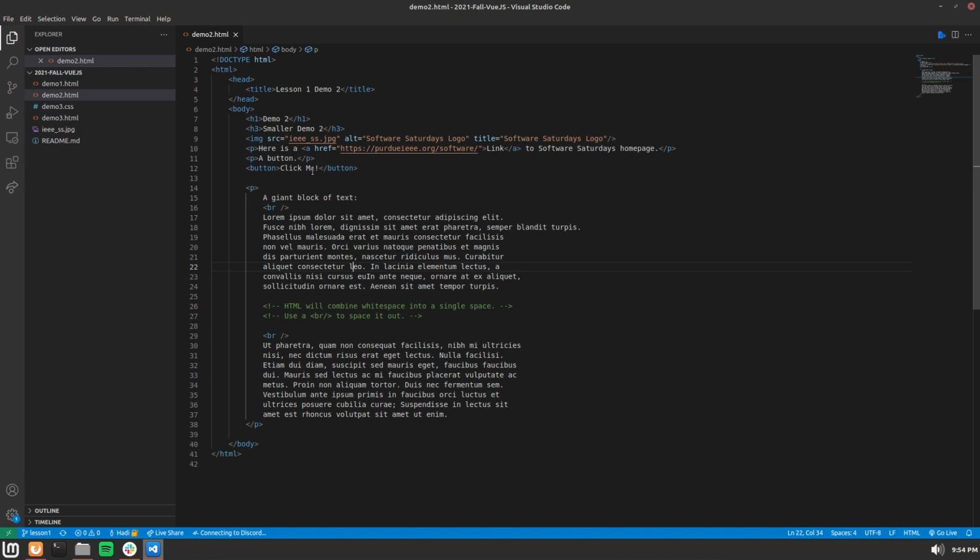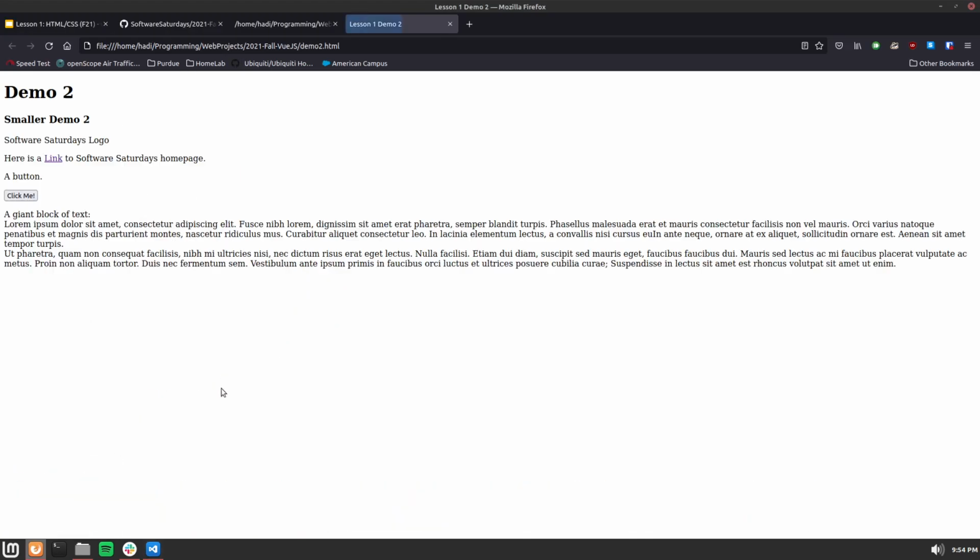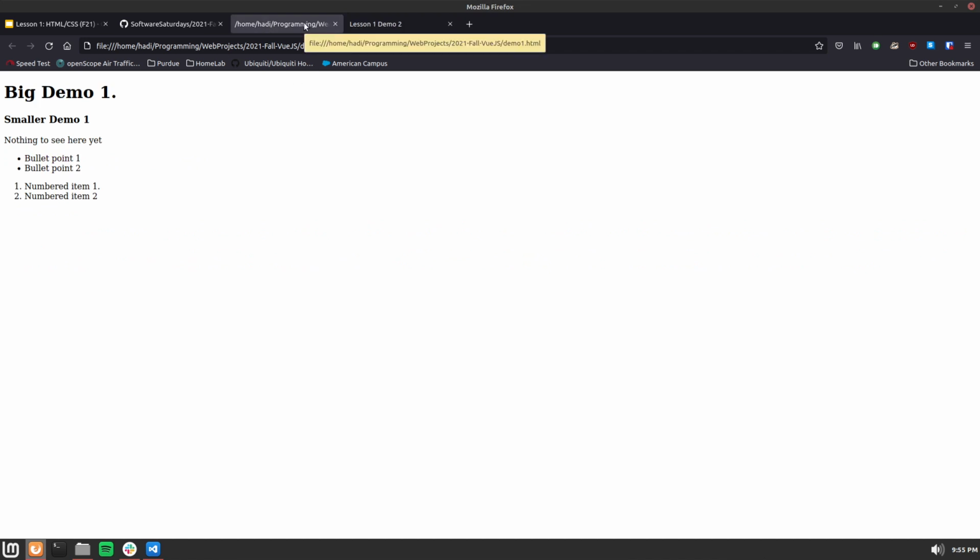And we can show the alt text by just making this link broken. So maybe instead of saying IEEE, we mistype it. Now, when we reload this page, you will see that the image no longer exists, and instead the alt text is displayed. This is because the image failed to load, and so the web browser is displaying the alt text as a remediation measure, basically. Also, look at the title. This title here is Lesson 1 Demo 2, whereas Demo 1 is just the actual file path.